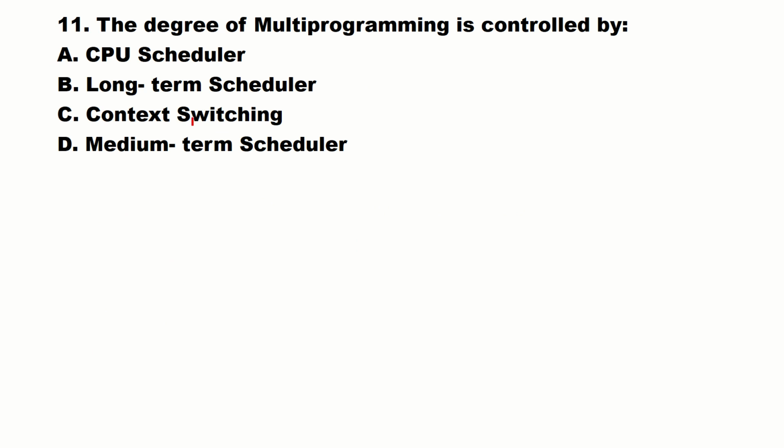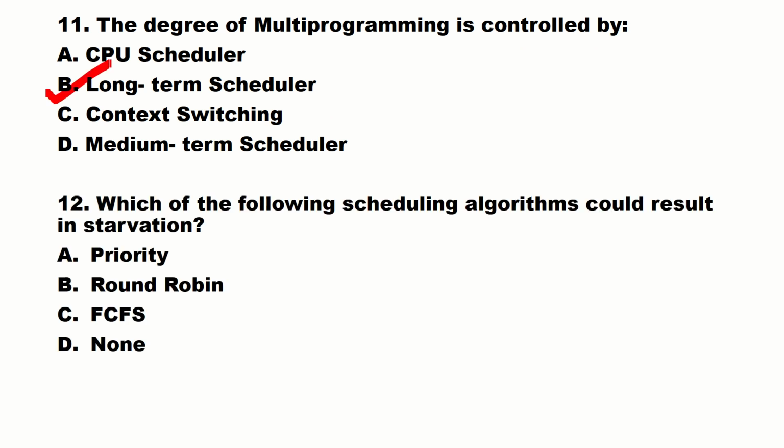Next one. The degree of multi-programming is controlled by CPU scheduler, long-term scheduler, context switching, or medium-term scheduler. That is the long-term scheduler. Which of the following scheduling algorithms could result in starvation? Priority, round robin, first come first serve, or none. The correct answer is priority. That could result in starvation.